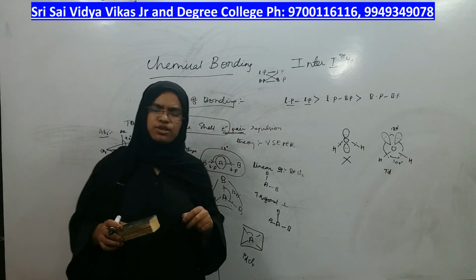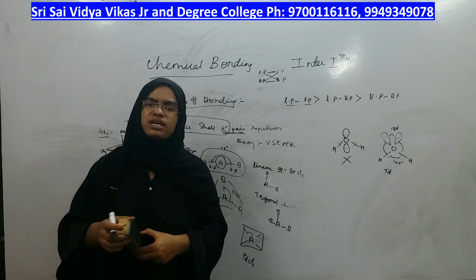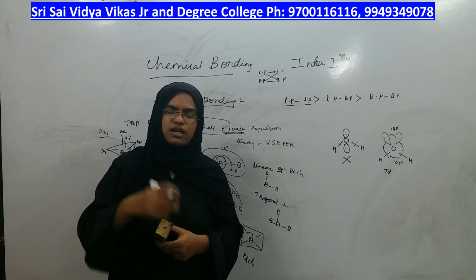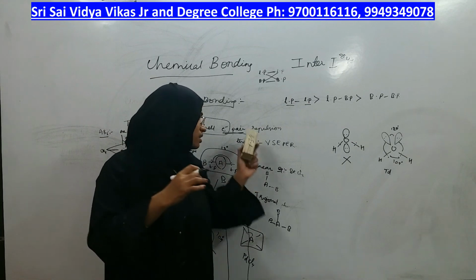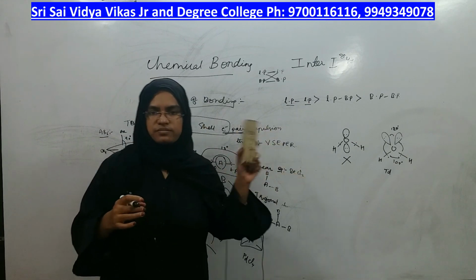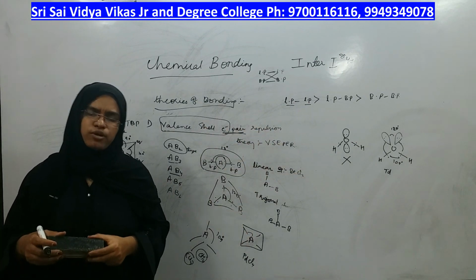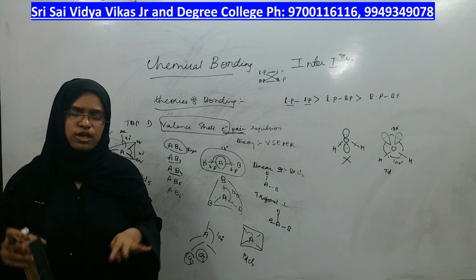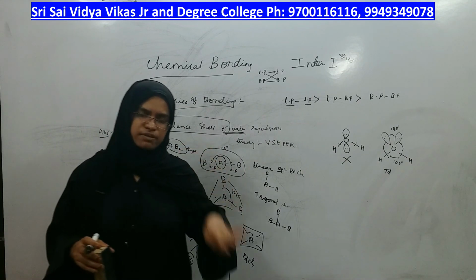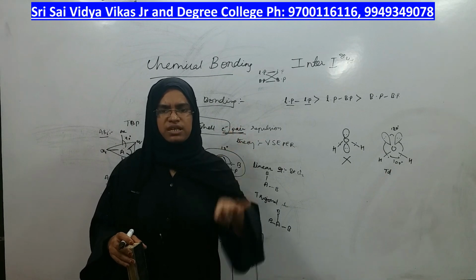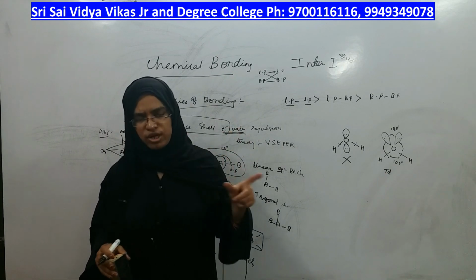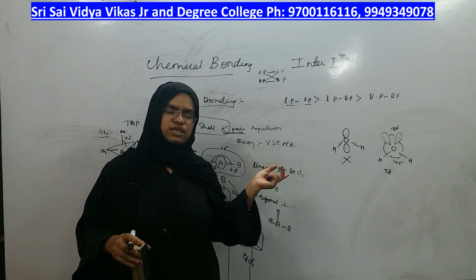So, in a nutshell, I will conclude: valence shell electron pair repulsion theory, VSEPR theory, says that the arrangement of any molecule should be in such a way that repulsions between lone pair and lone pair, lone pair and bond pair, and bond pair and bond pair should always be minimized. You should try to minimize the repulsion of any molecule, then only the molecule gets a stable form.